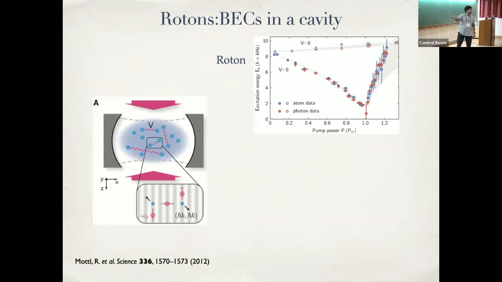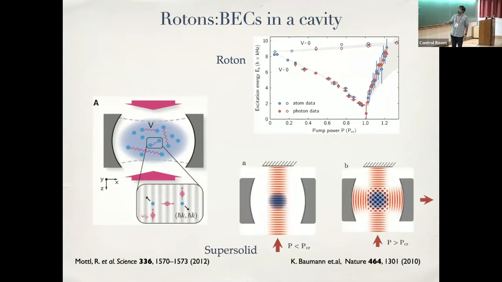It comes from a fundamental process, which is just Rayleigh scattering. So what happens is you can basically break this standing wave into 2 traveling waves. There are 4 processes that can happen. Because this is extremely far detuned light, I will only have Rayleigh scattering. I can basically absorb a photon in this direction, emit in this direction or this direction, or absorb in this direction and emit in this direction or this direction, because this is the cavity direction. So the equal superposition sum of all these modes is basically the single density wave mode that I can excite. Okay. Now, what happens is that when you look at the energy spectrum for this mode, it has again,